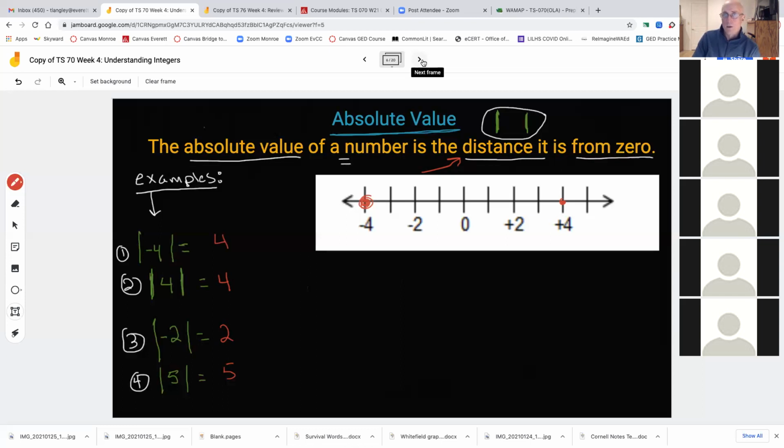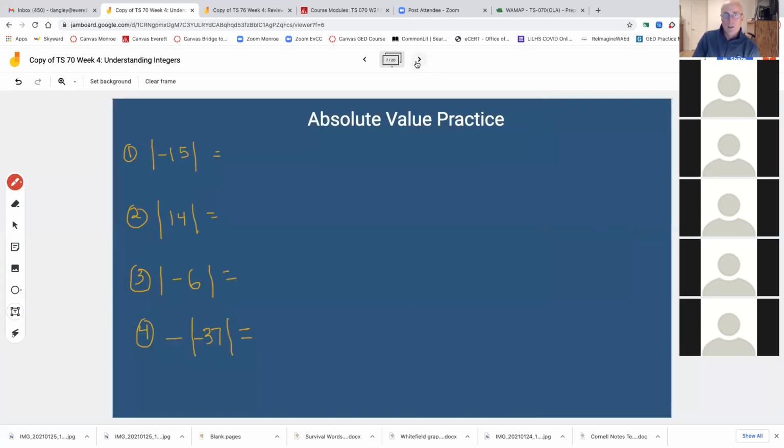How far from 0? Let me see if I have another trick one on the next page. I do. So let's write a couple more of these. Can you guys, I'll give you 20 seconds. I want you to write these down on your notes, and then I want you to answer it. Like, tell me, what is the absolute value of -15, 14, 6, -6, and a -37? There's your trick question, okay? Let's see if you can get them all right. Just guess on this last one.